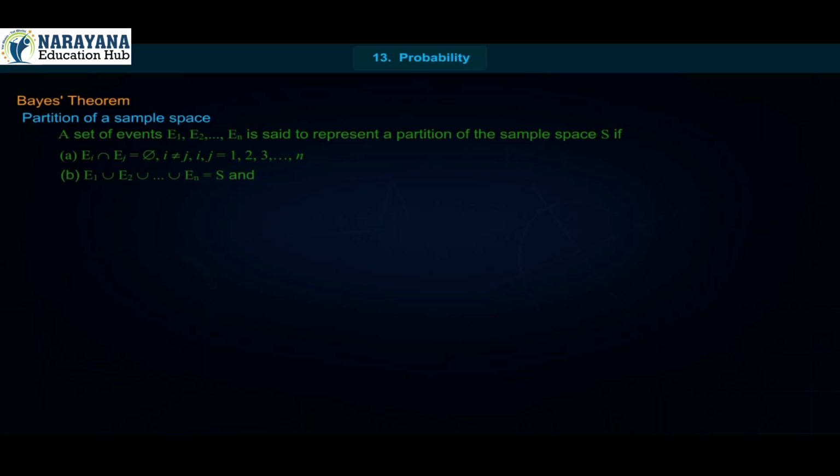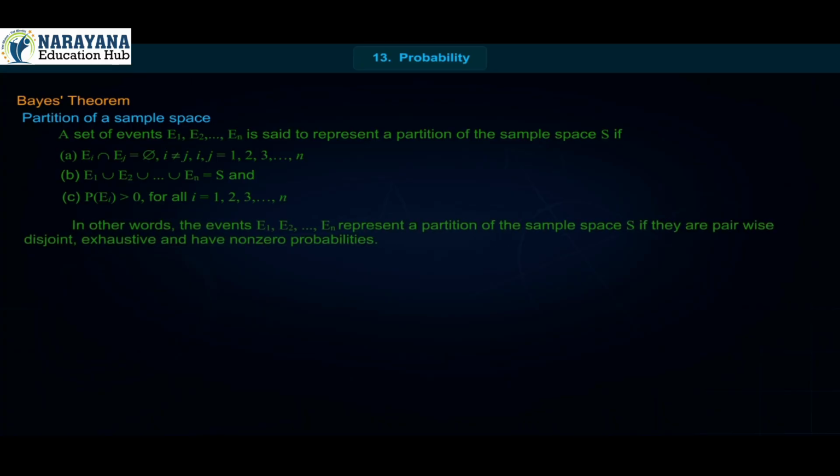(b) E1 union E2 union up to union En is equal to S, and (c) P of Ei is greater than 0 for all i is equal to 1, 2, 3 up to n. In other words, the events E1, E2 up to En represent a partition of the sample space S if they are pairwise disjoint, exhaustive, and have non-zero probabilities.